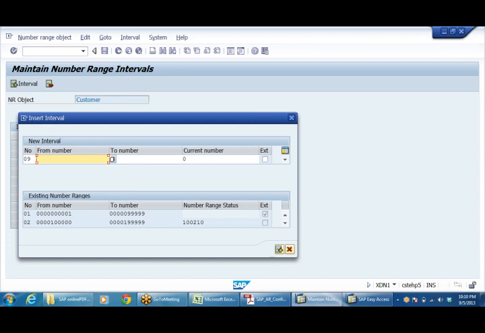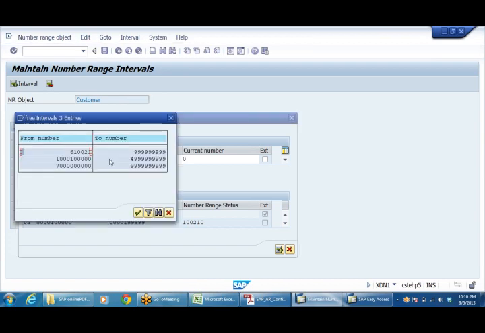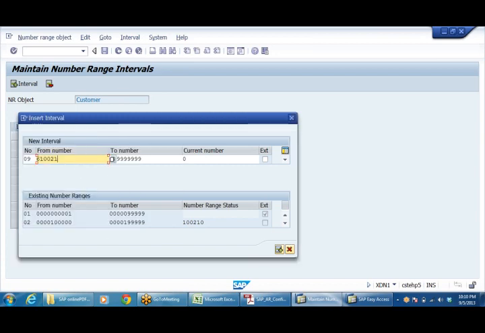From number range, whatever number range is available for me will be visible if you click on this. See, this number range is available from 6,10,000 onwards.